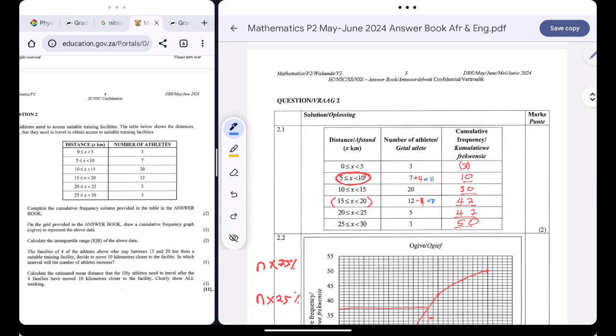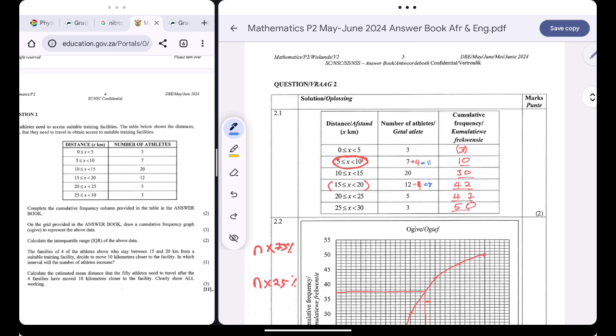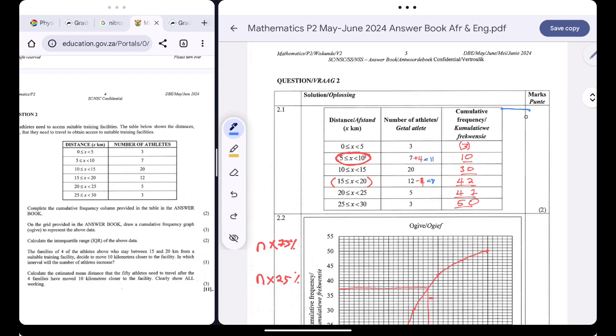Okay, and then now they want us to calculate the estimated mean. For us to know how to find the estimated mean, we must first find the class midpoint. Are you together? How can you find the class midpoint? Let me call it CM. The class midpoint, you just find the average of your lower limits and the upper limits of your class.